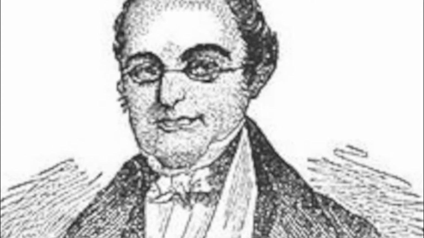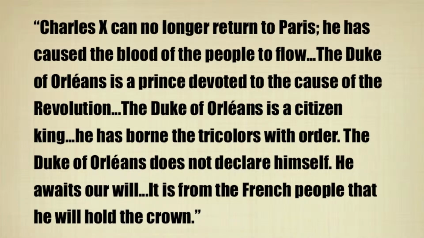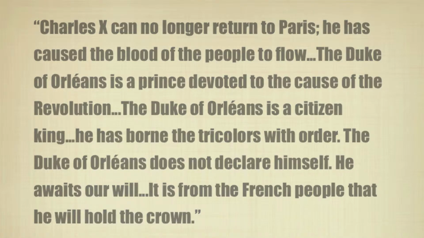In the Orleanist Manifesto, Adolphe Thiers outlines the situation in France, saying, "Charles X can no longer return to Paris. He has caused the blood of the people to flow. The Duke of Orleans is a prince devoted to the cause of the revolution. The Duke of Orleans is a citizen king. He has borne the tricolors with order. The Duke of Orleans does not declare himself. He awaits our will. It is from the French people that he will hold the crown."